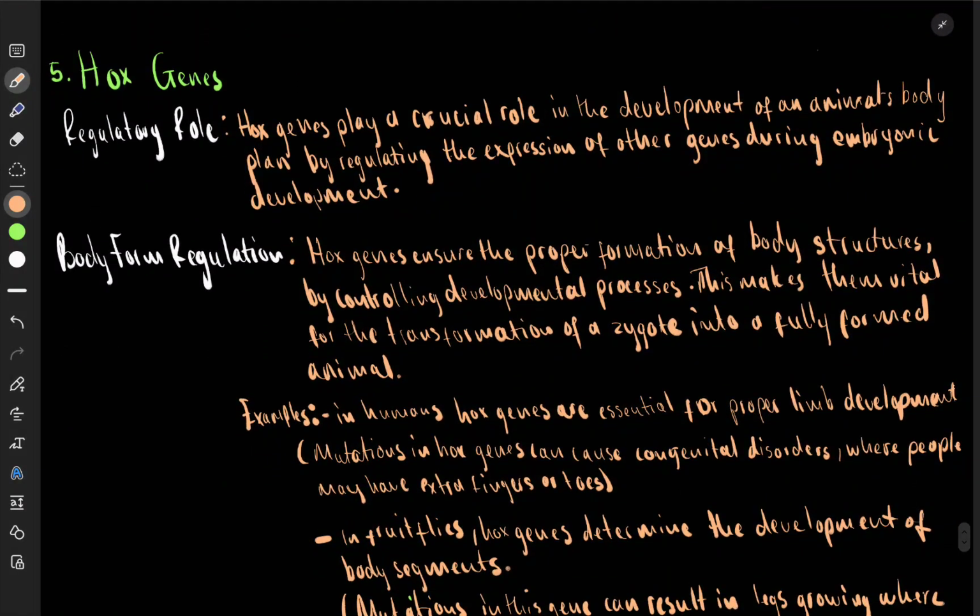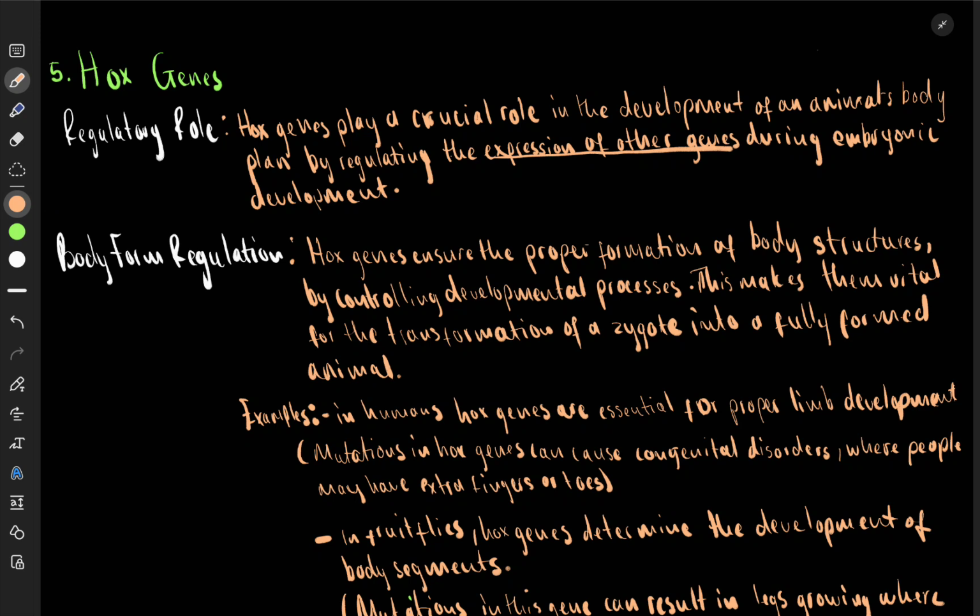Hox genes are very, very important. What is their job? Hox genes play a crucial role in the development of an animal's body plan. By body plan, we just mean the animal's shape. How do they do it? They regulate the expression of other genes.